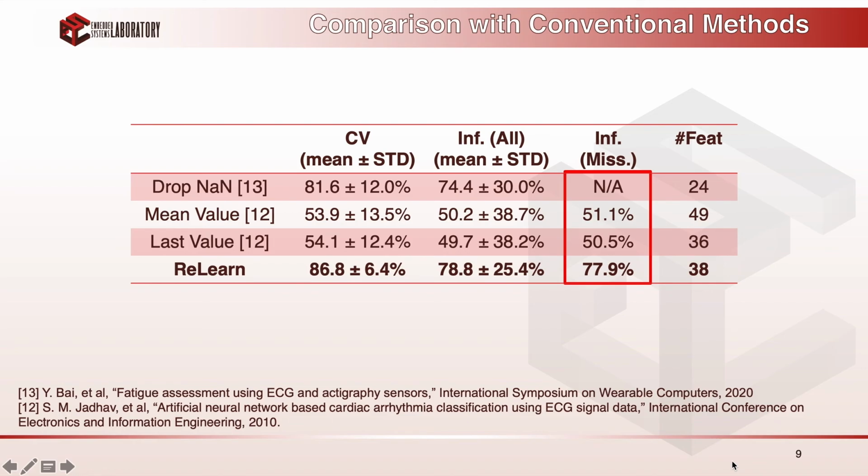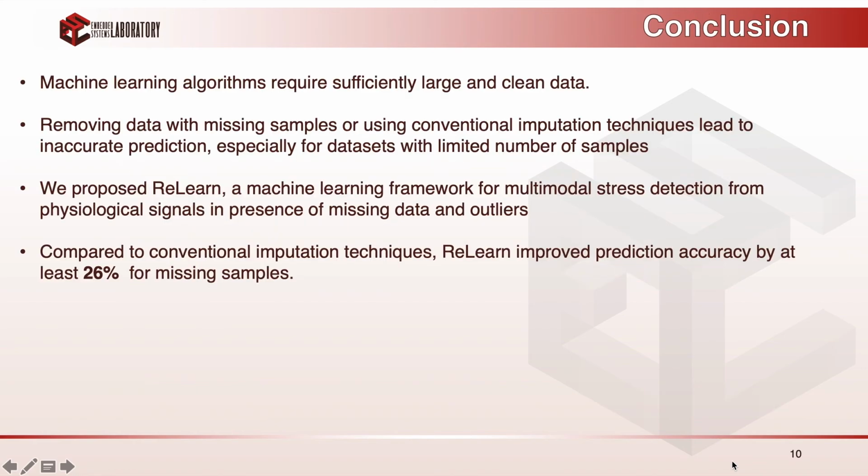So let me conclude this presentation. Here we discussed the importance and challenges of having clean data to train machine learning algorithms for stress detection from physiological signals. We introduced ReLearn as a robust machine learning framework that addresses missing values and outliers existing in physiological signals. Compared to the conventional imputation techniques, ReLearn could improve the prediction accuracy by at least 26% for missing samples. Thank you very much for your attention.